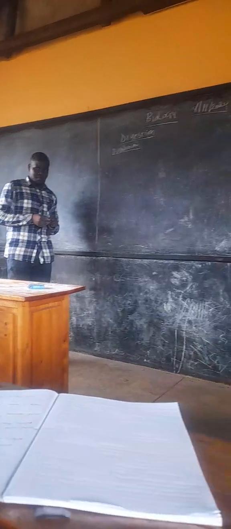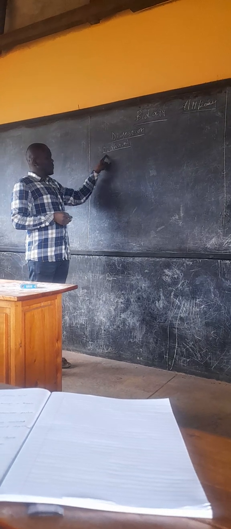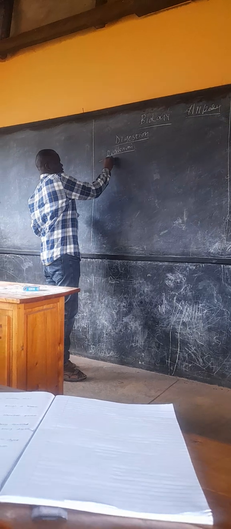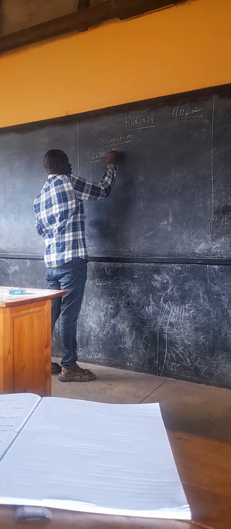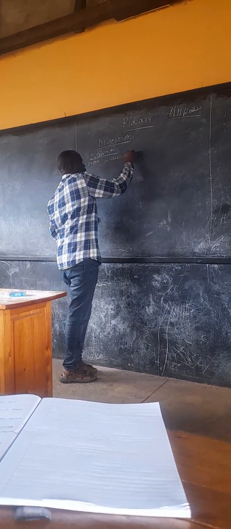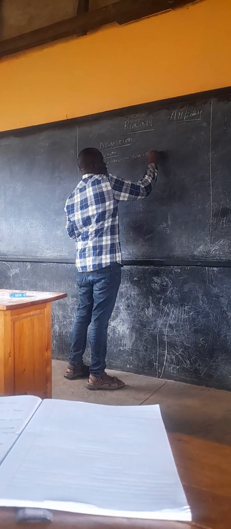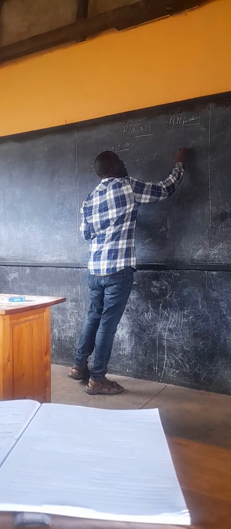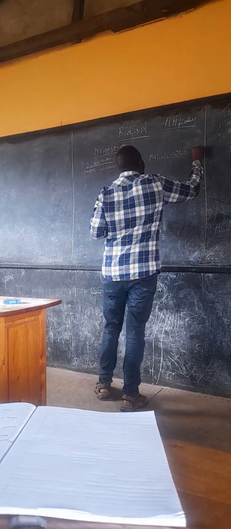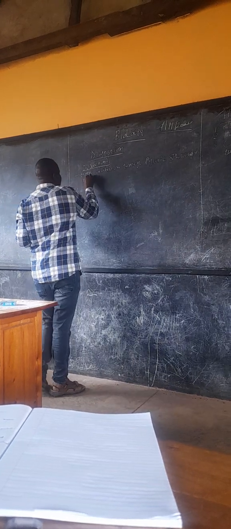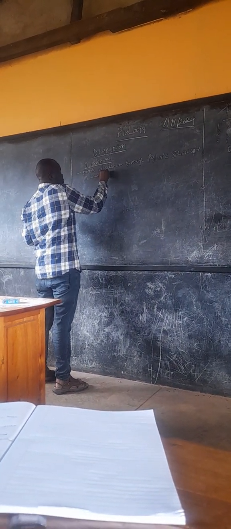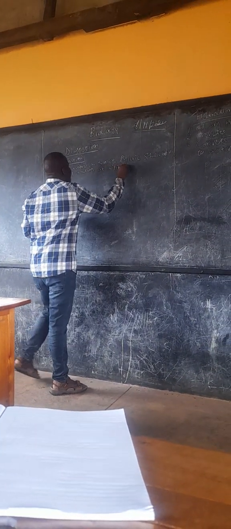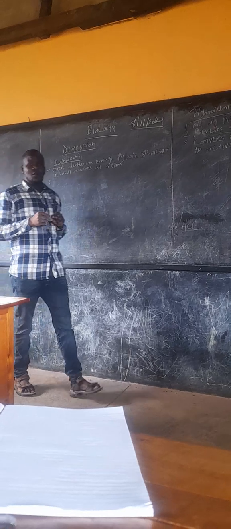What happens in the duodenum? Food is mixed with bile and pancreatic juice. This food enters the duodenum through the pyloric sphincter, but this time it's in small amounts at a time. Is that clear? The role of the duodenum.